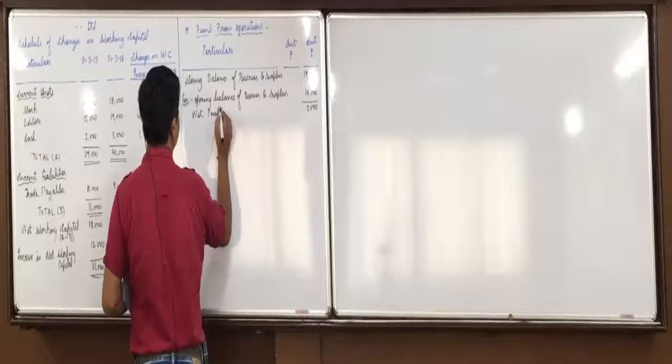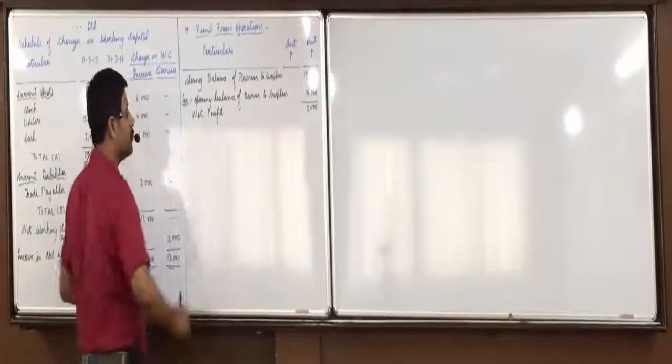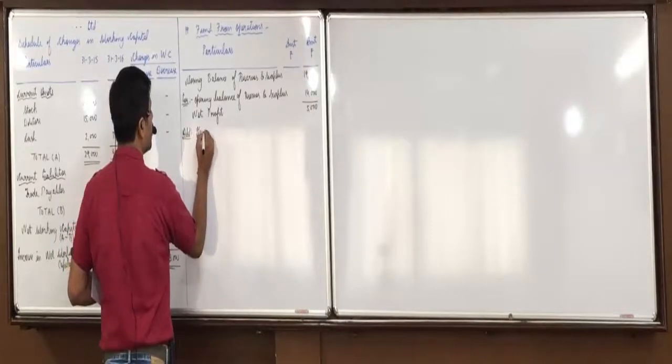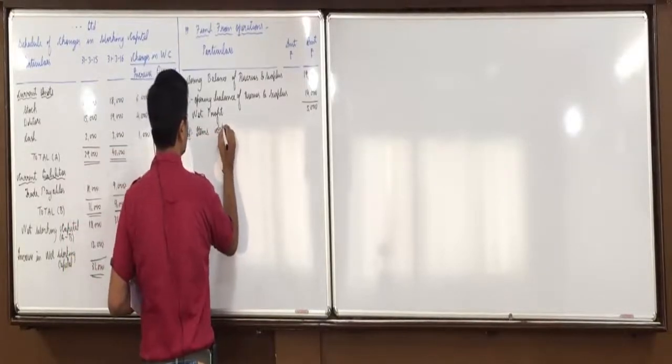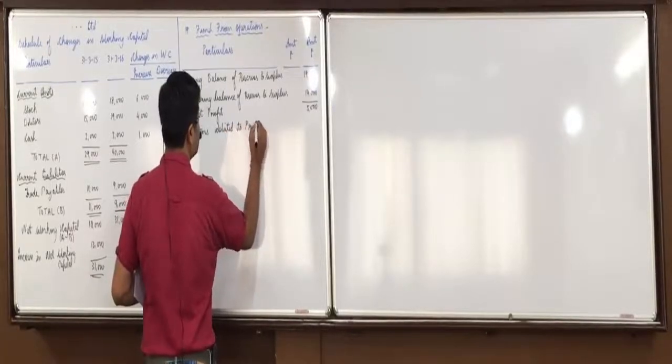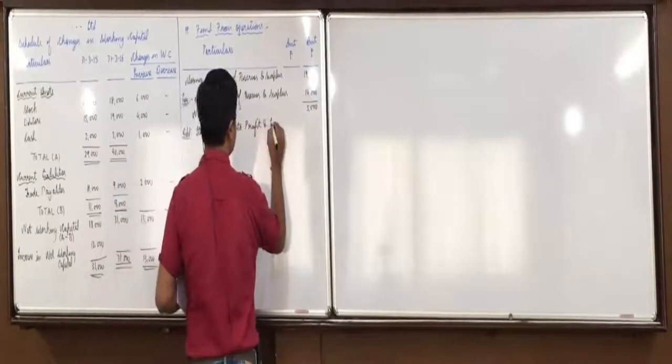Then items related to the profit and loss account that are non-resulting outflow: items debited to the profit and loss account not resulting in outflow of funds will be added.